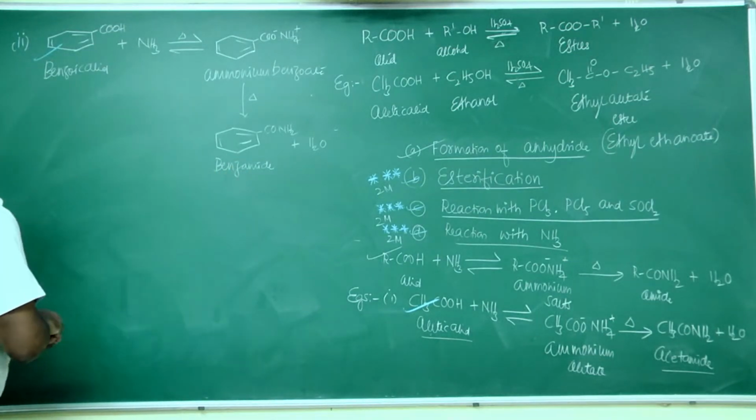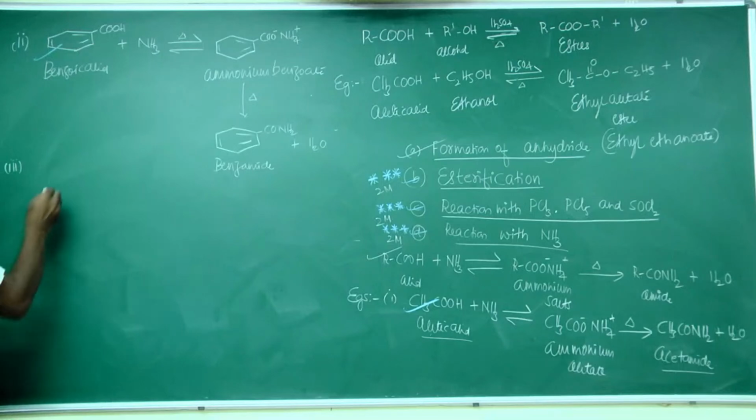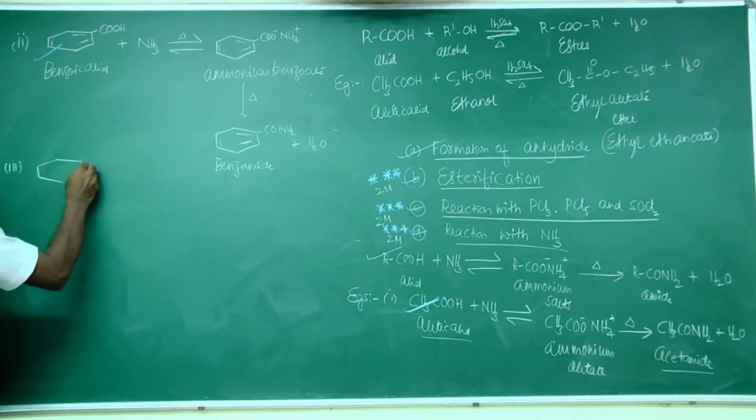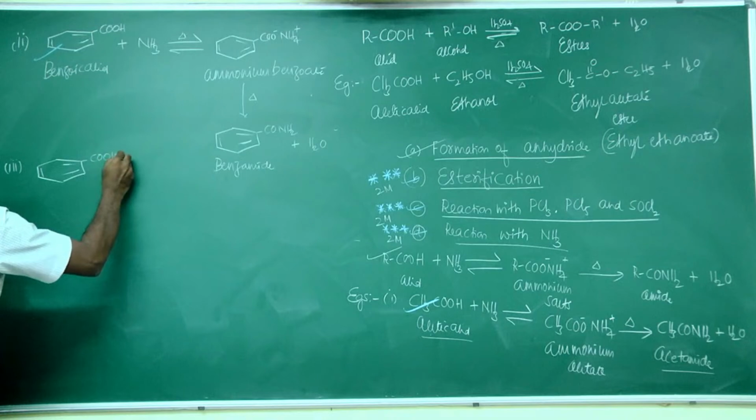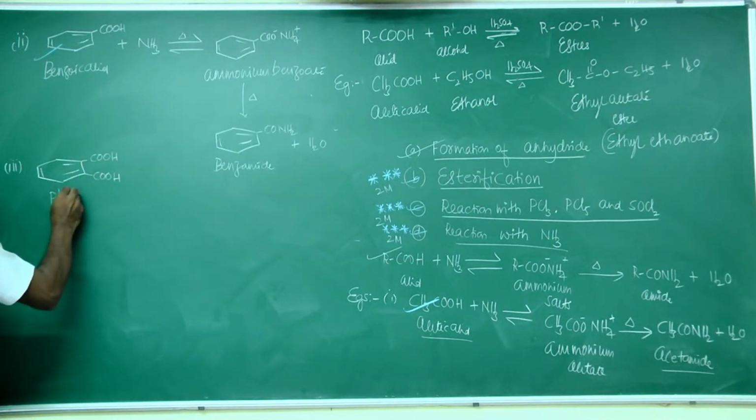Okay, the third example is phthalic acid, a benzene ring connected to two COOH groups. This is phthalic acid.